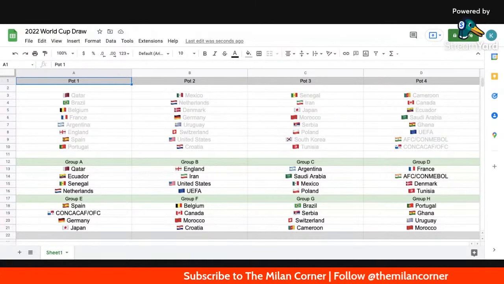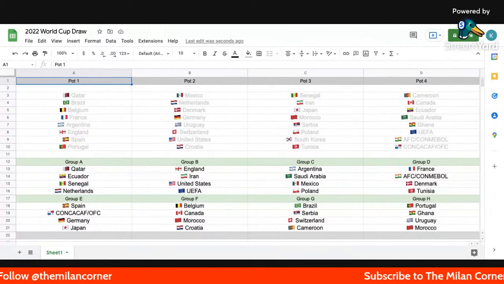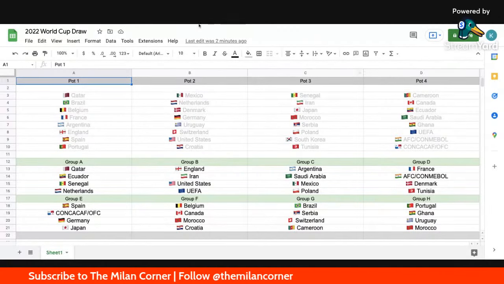Group C, we got Argentina, Saudi Arabia, Mexico, and Poland. Another decent group. I mean, you have tricky sides like Poland with Lewandowski. You got Mexico, who's always difficult. Saudi Arabia will have a tough time in this group. Argentina, Lionel Messi's last game. So, I mean, what would you say about that?